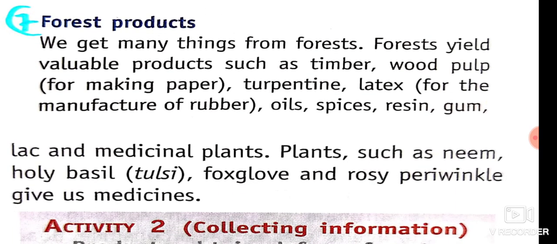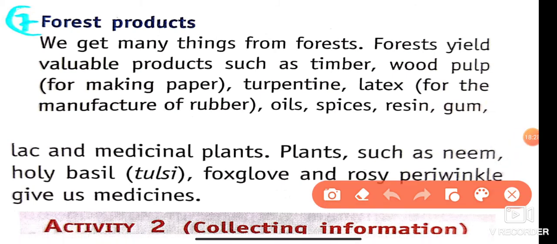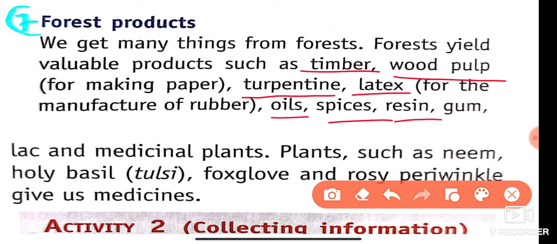Next is forest products. We get many things from the forest. Forests yield valuable products such as timber, wood pulp, turpentine oil, latex, oils, spices, resins, gum, lac, medicinal plants, etc. What things does the forest provide us? Timber, that is imarti lakdi, wood pulp for making paper, turpentine oil, and latex for the manufacture of rubber. Latex is given by the rubber tree. Oils, spices, resins, gums, lac, and medicinal plants.